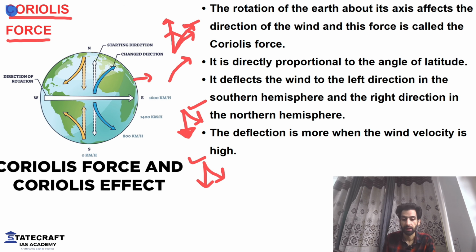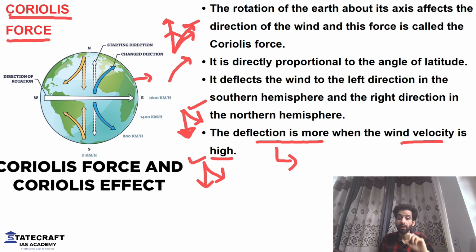Number one. Number two, always remember the deflection is more when the velocity is high. In simple words, if something is moving very fast, the deflection will be more. If something is moving slowly, then the deflection will be less. So the velocity will impact the Coriolis force, but at the same time, the vice versa is not true.